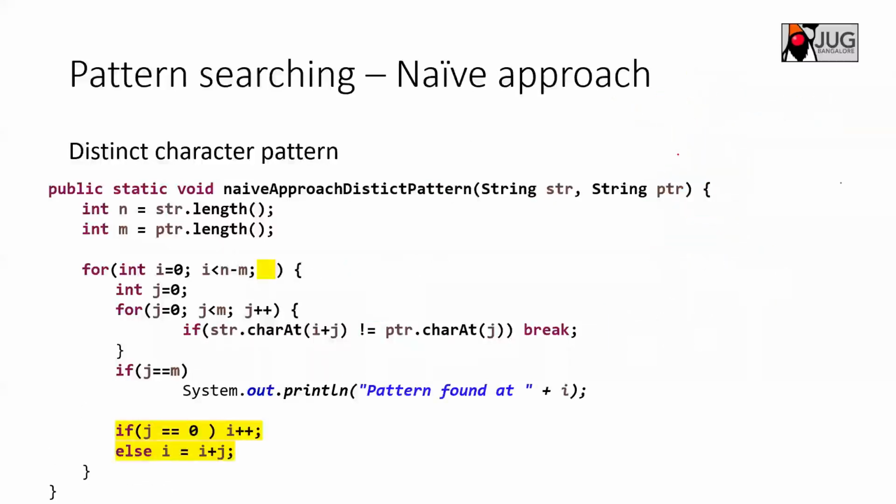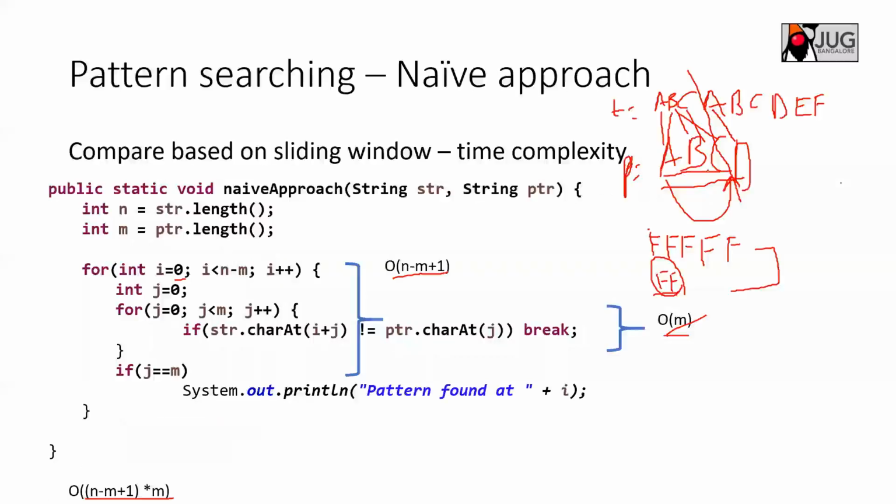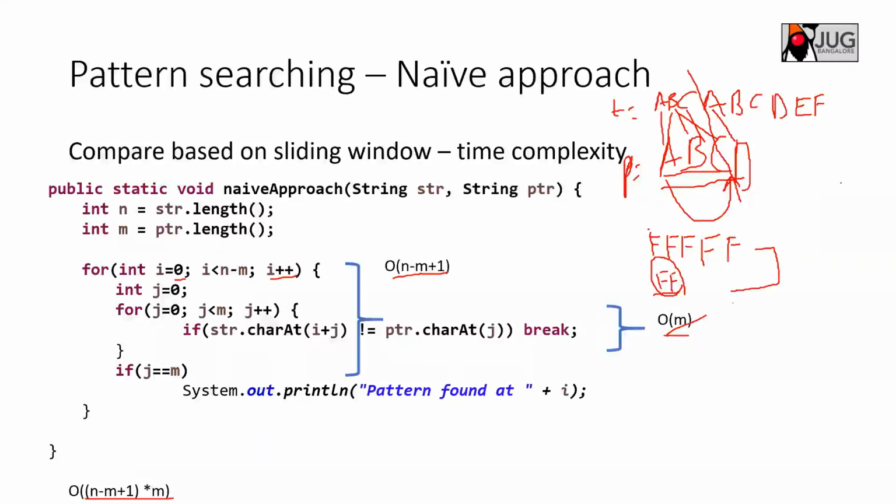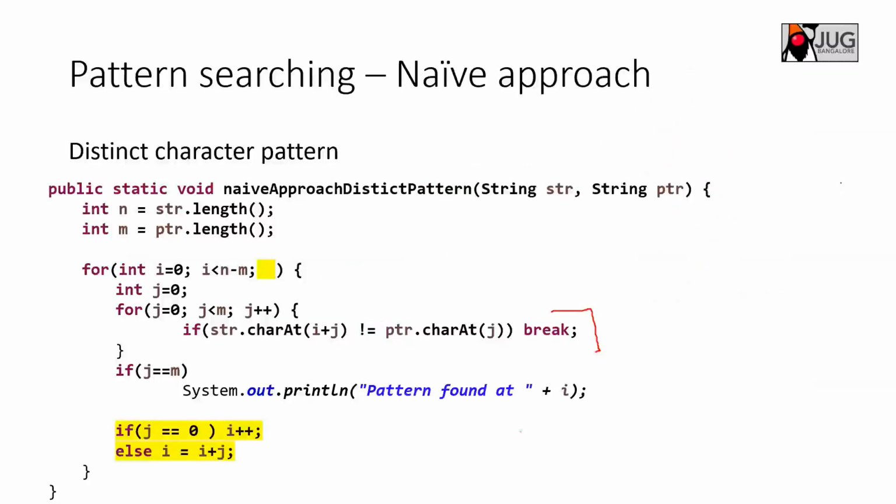So what I will do here is an improvement. Instead of iterating here, I will leave it to the program to decide what to implement. If all characters are matching, the pattern has matched, so I can just increment by one position, or I can increment completely. If J becomes 0, it means none of the pattern is matching, right?